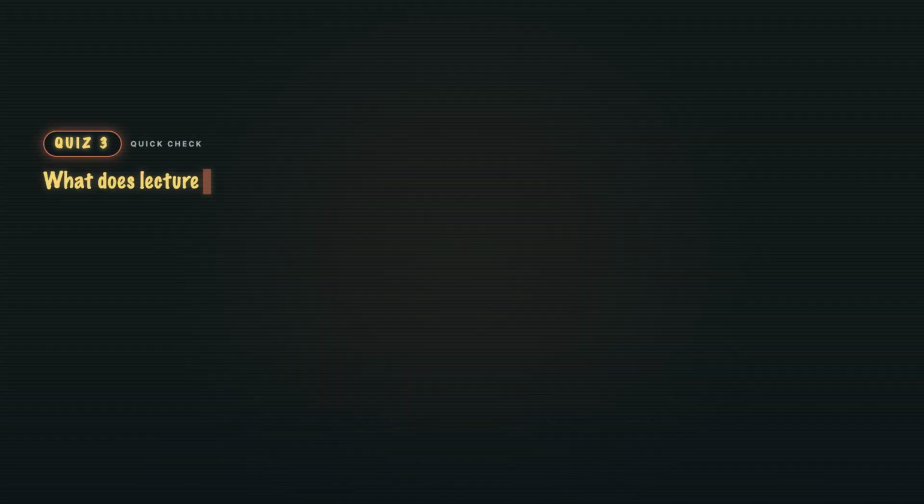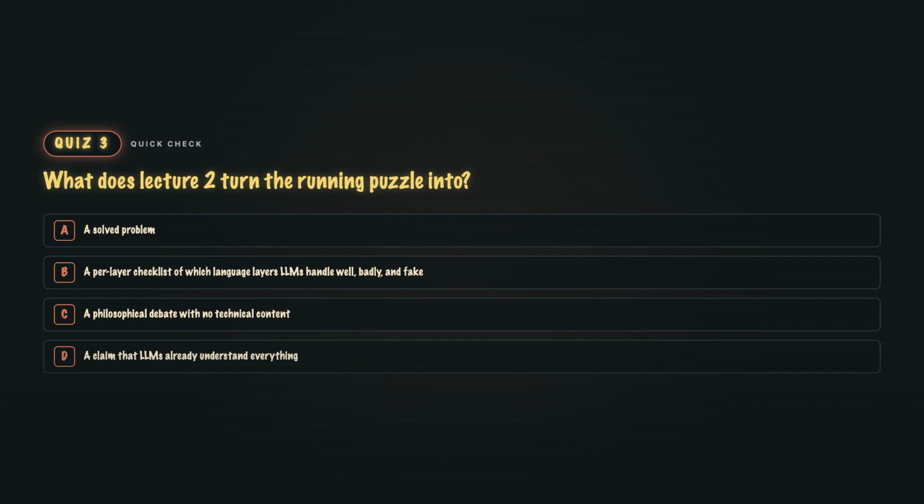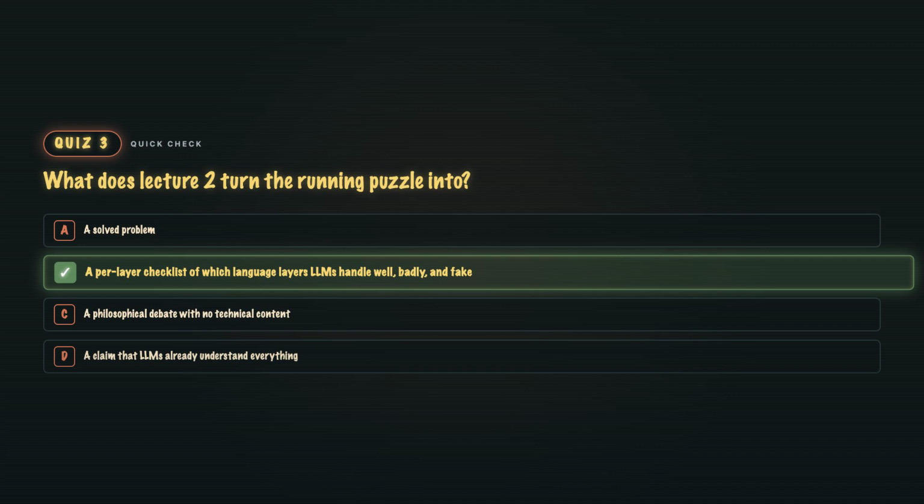Last quiz. What does Lecture 2 turn the running puzzle into? A. A solved problem. B. A checklist of which language layers LLMs handle well, badly, and fake. C. A philosophical debate with no technical content. Or D. A claim that LLMs already understand everything. B. A checklist. The puzzle stays unresolved. But it stops being a vibe. Per-layer evaluation is the actual deliverable of the next 10 weeks.